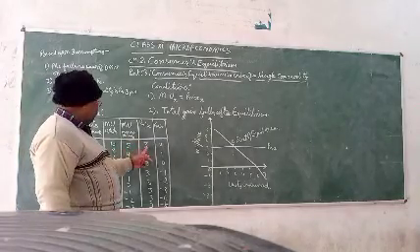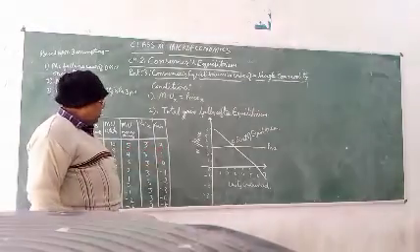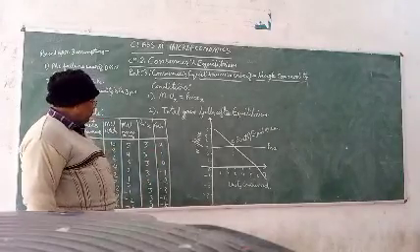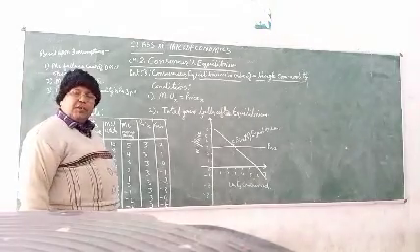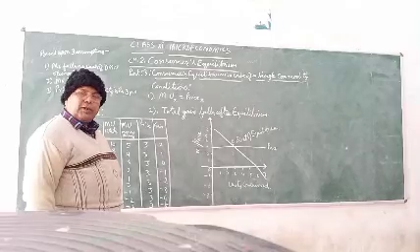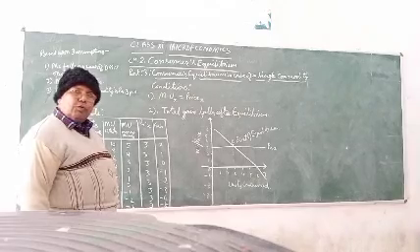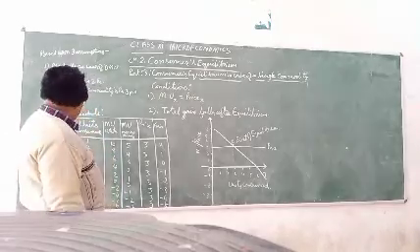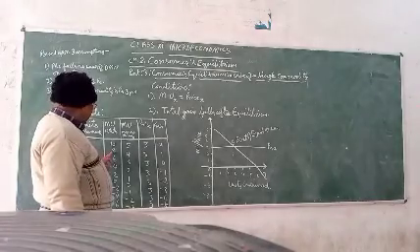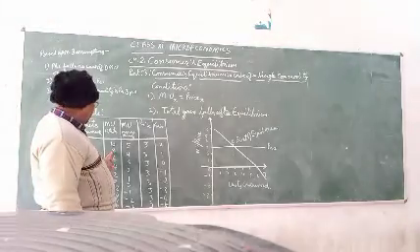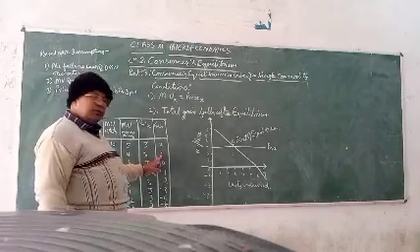And price is 3. So total gain 5 minus 3 is equal to 2. So the consumer is getting more satisfaction; there is a possibility of gain over what he is paying. That is why he will proceed to consume more of that commodity, and he is going to consume the second unit. By consuming the second unit he is getting 8 units of satisfaction, and in monetary terms he is getting 4 units of satisfaction. Price is 3, total gain is 1.